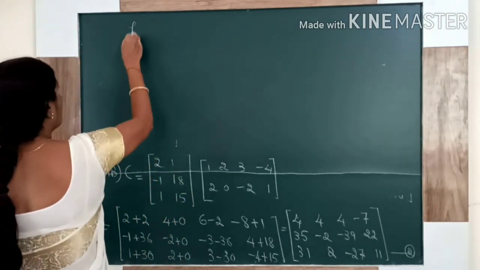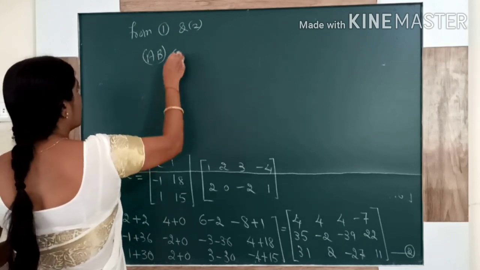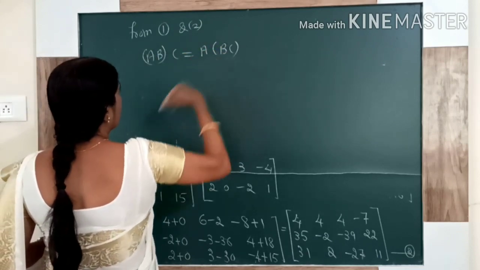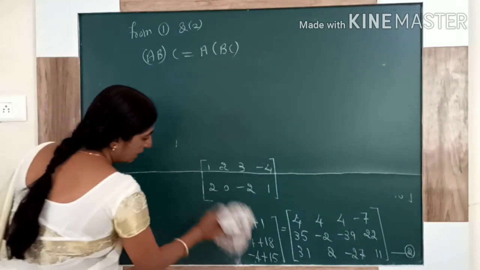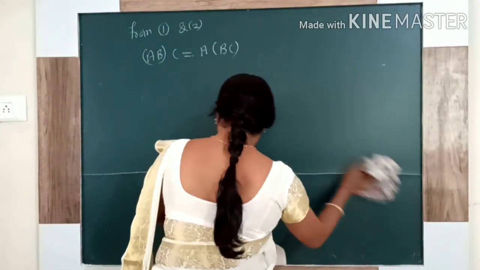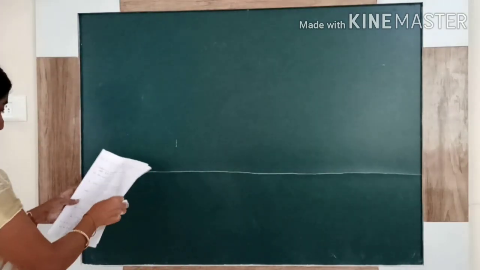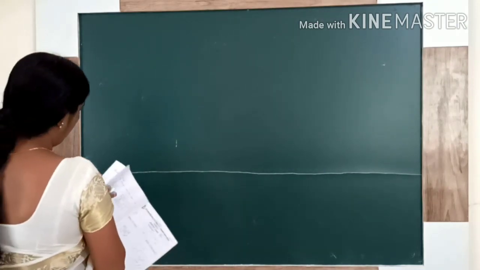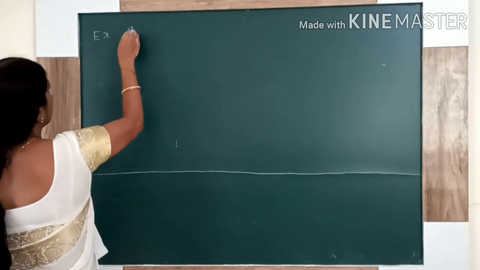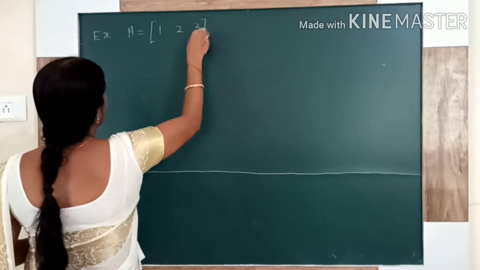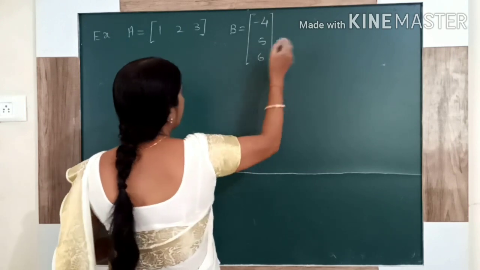A B in the bracket C is equal to A in the bracket B C. Is it associative law or what? Yes, this is the associative law for matrix multiplication. The next example is very simple. I am giving you one simple example here. Find AB.